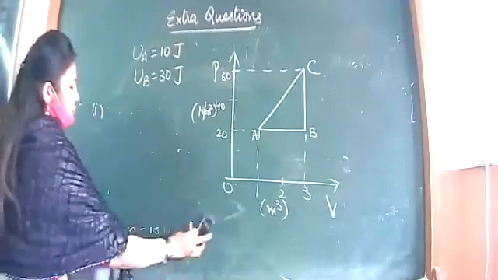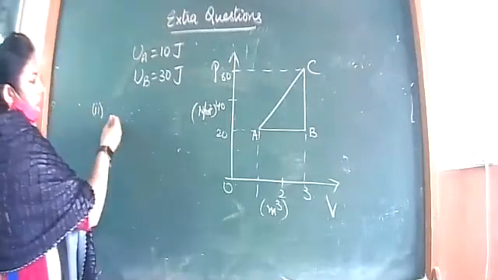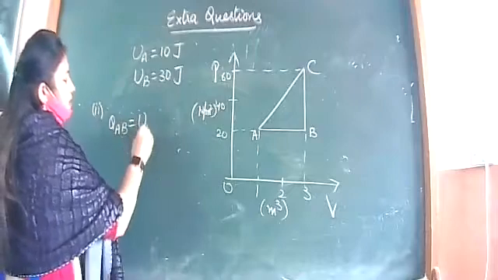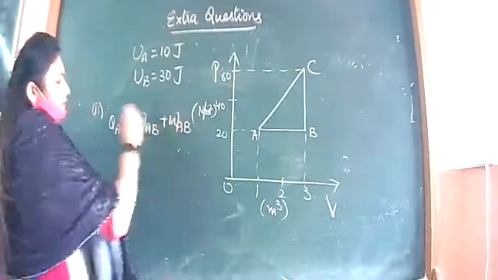Okay, let us come to the second part now. So apply first law of thermodynamics for A to B. So Q A to B is U A to B plus work done from A to B.